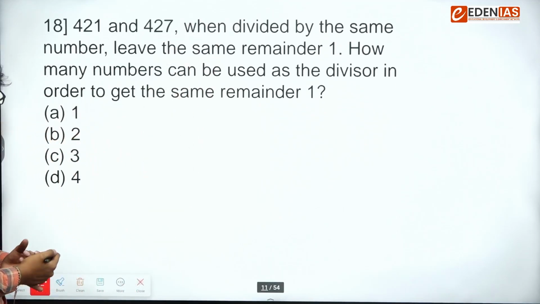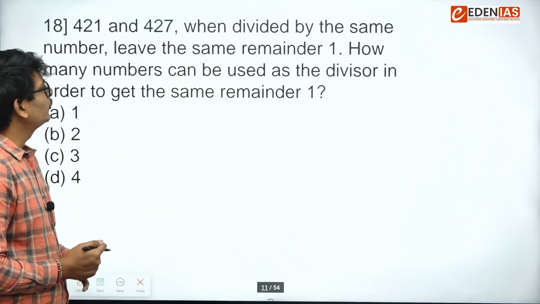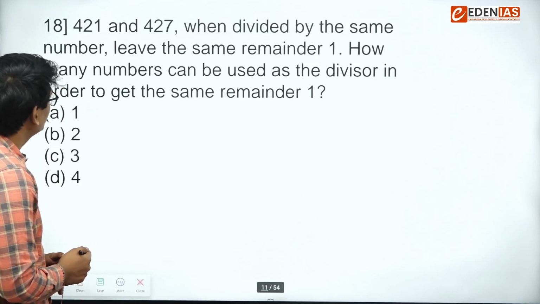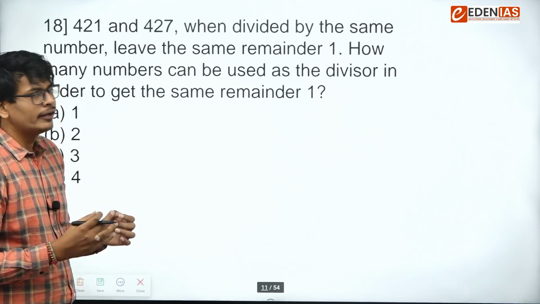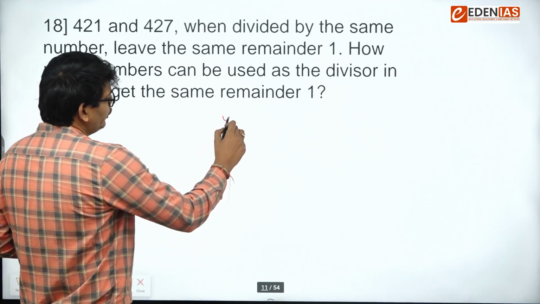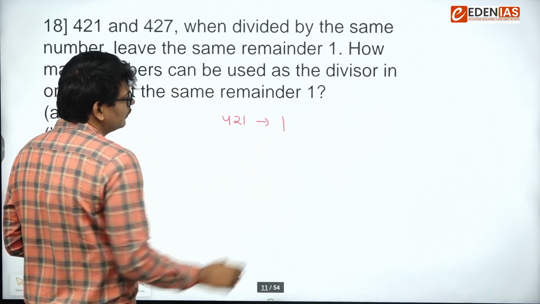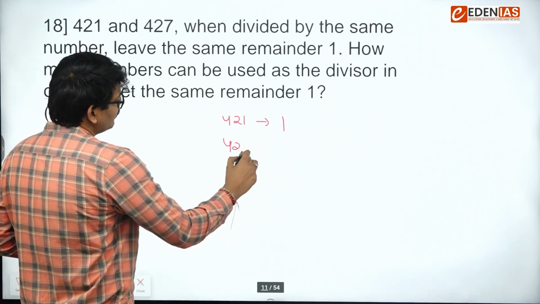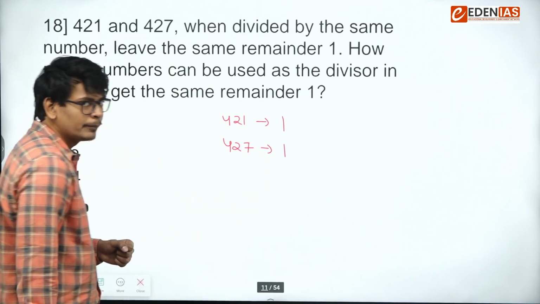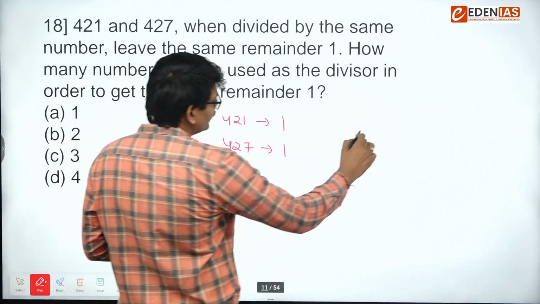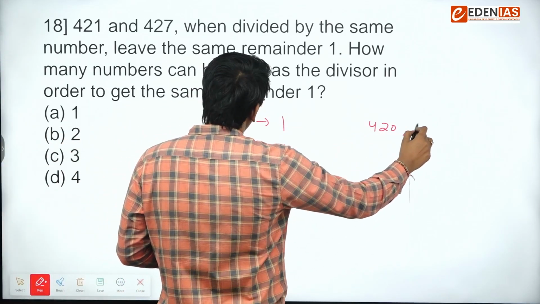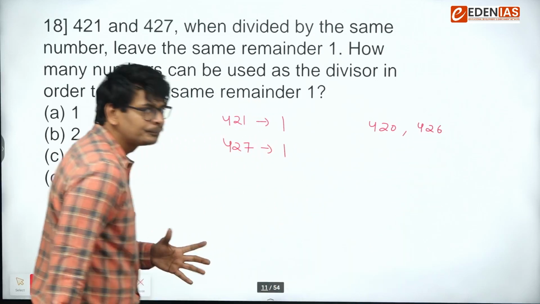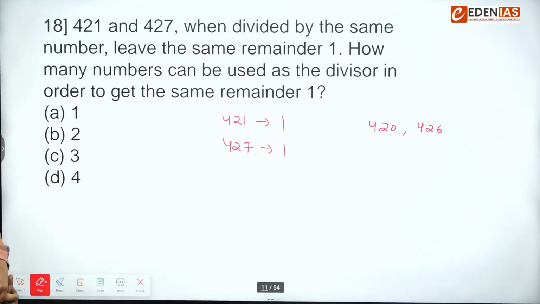A question says 421 and 427 when divided by the same number leave the same remainder 1. So 421 when divided by a number leaves a remainder 1, and 427 divided by a number leaves remainder 1. So we can say that number divides 420 as well as 426, right? How many numbers can be used as a divisor in order to get this same remainder 1?